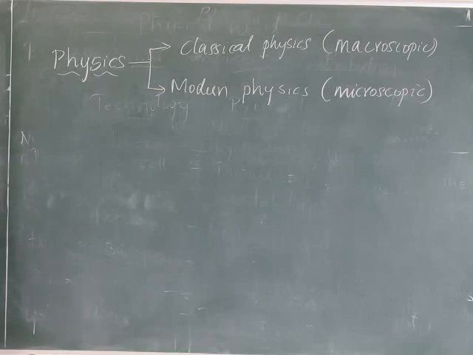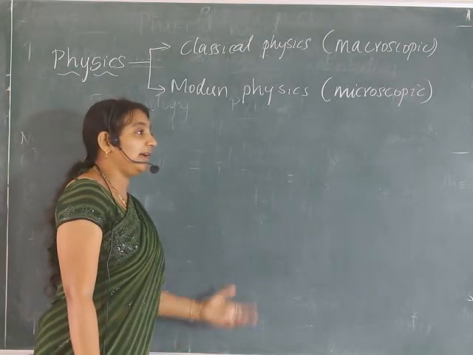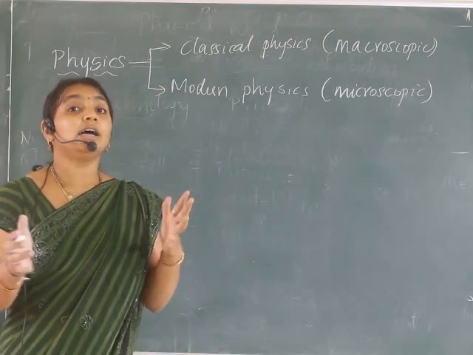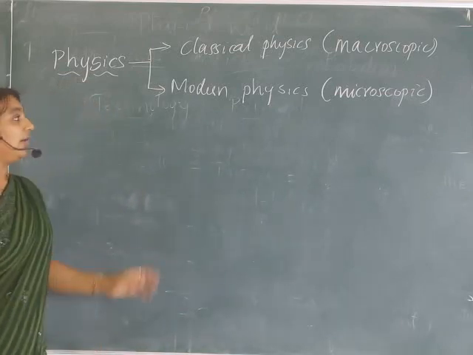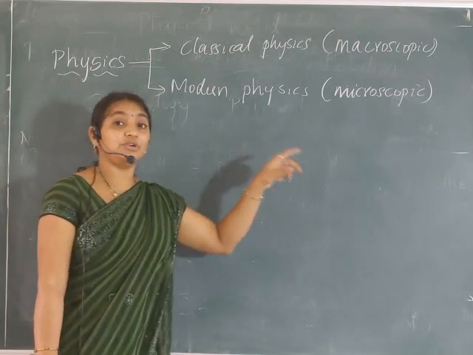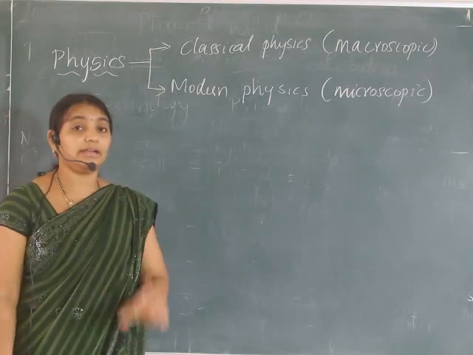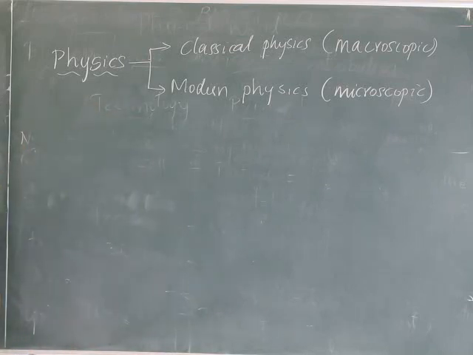Macroscopic means it is the phenomena where you are dealing with only the things which can be seen through your naked eyes. Whereas microscopic, you cannot see through your naked eyes. You should use some of the technologies like lens or microscopes.